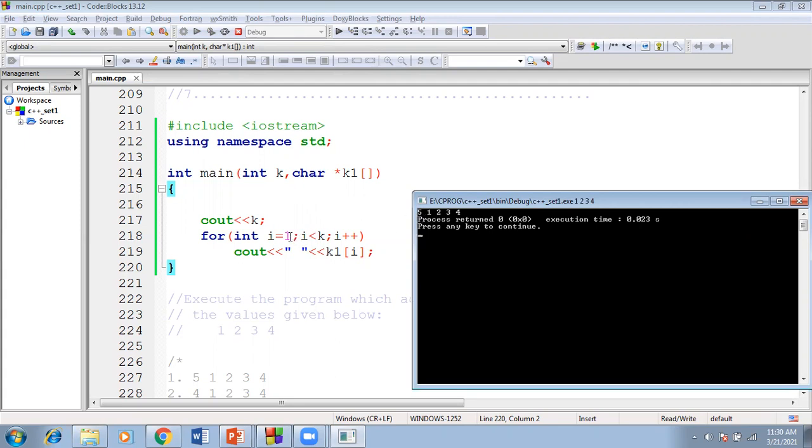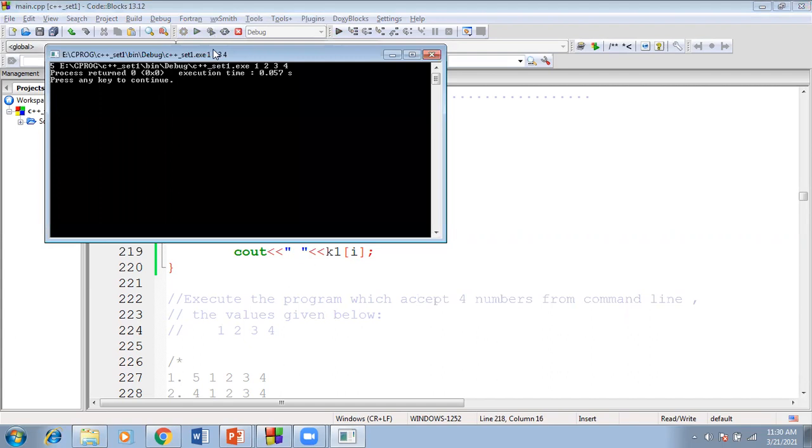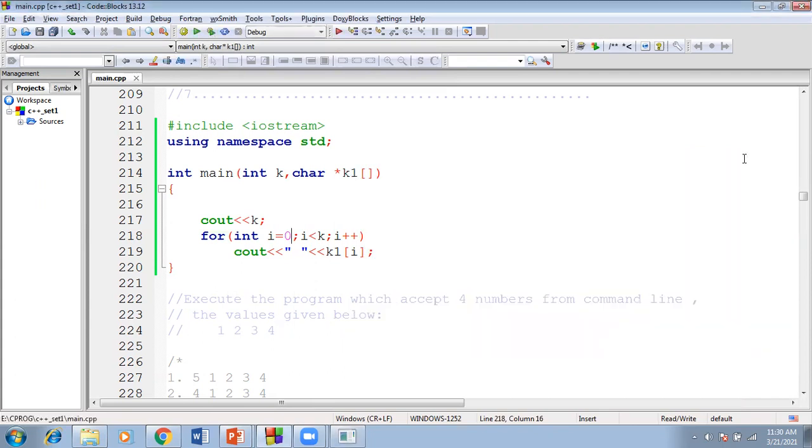Then after that, i is equal to 1, i less than 5. All the elements, argv[1], definitely 1, will be displayed on the screen. So all the elements 1, 2, 3, 4 will be displayed on the screen. The 5 is printed by the first cout statement. Why? Because including the program name, it will treat it as 5. Suppose the i value begins with 0, you will get to know properly. Now observe the output. This is the program name, and then followed by 1, 2, 3, 4 displayed on the screen.